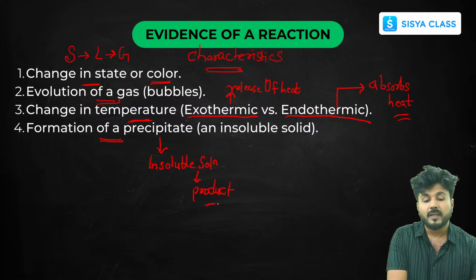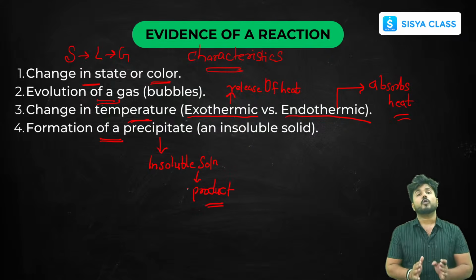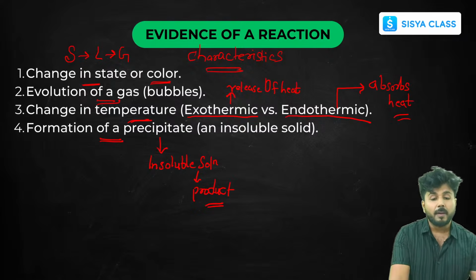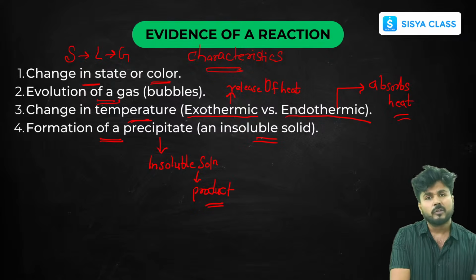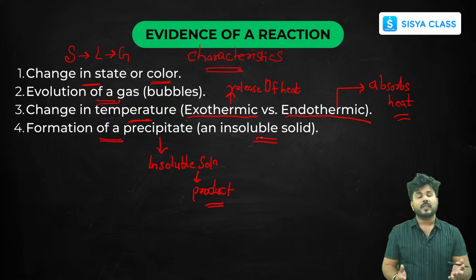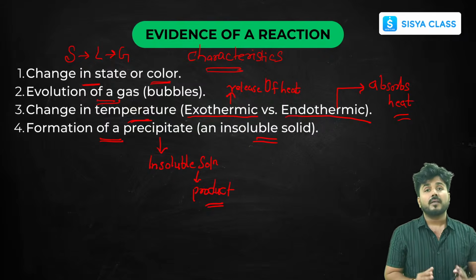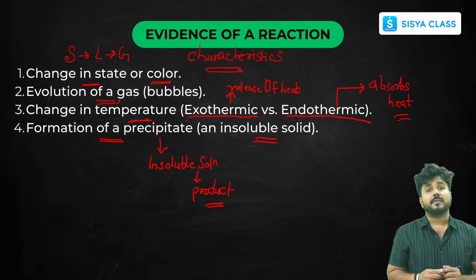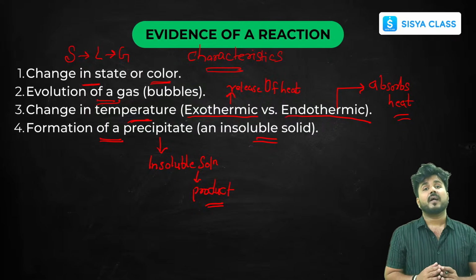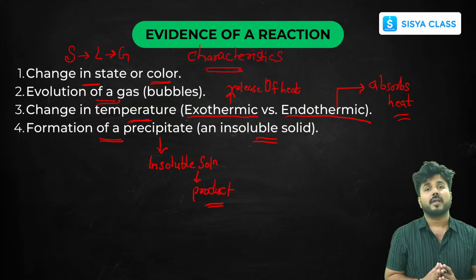If the product contains an insoluble substance, it will mostly be a solid because it's insoluble, so that will be your precipitate. So if any of these is changing on the product side after a reaction, then you can identify that a chemical reaction is occurring.